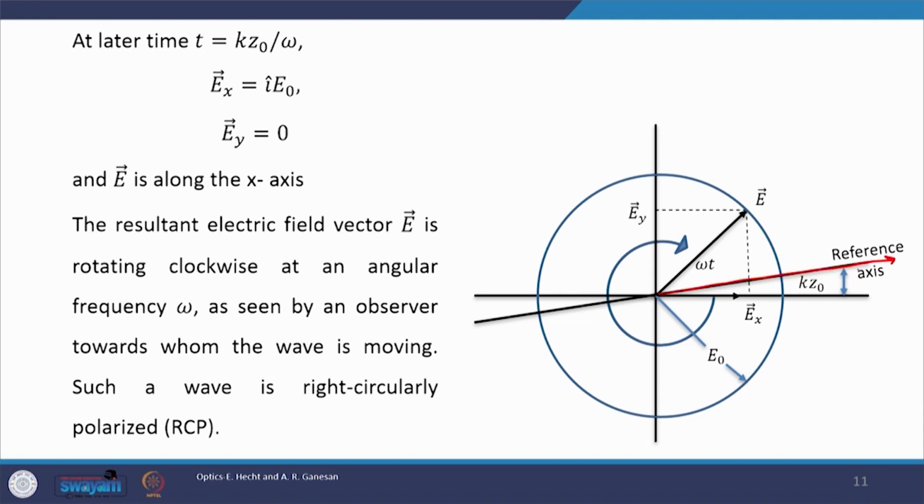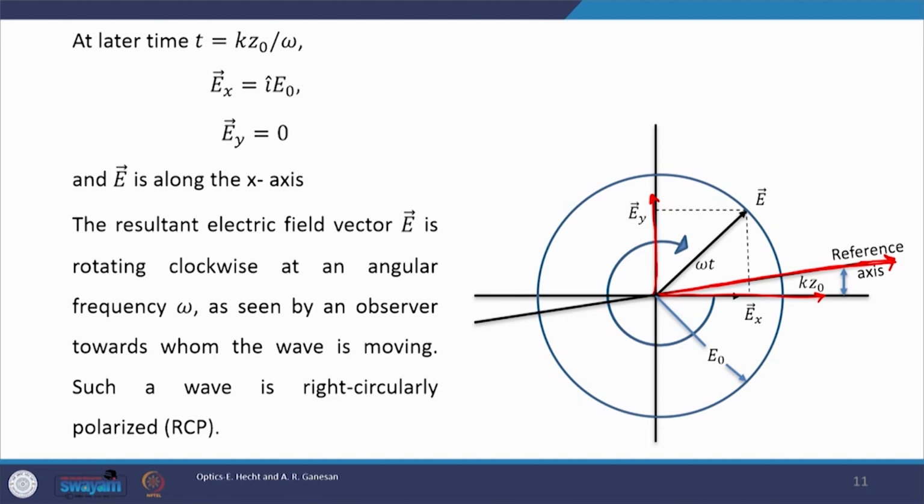On the horizontal axis we express vector Ex, on the vertical axis vector Ey, and at a certain point in space, z equal to z0 and time t equal to 0, suppose this is the direction of the resultant field, which we call the reference axis. Since this is the reference axis, we will start the calculation from here.